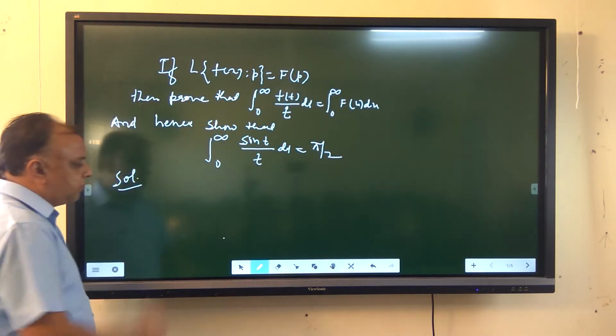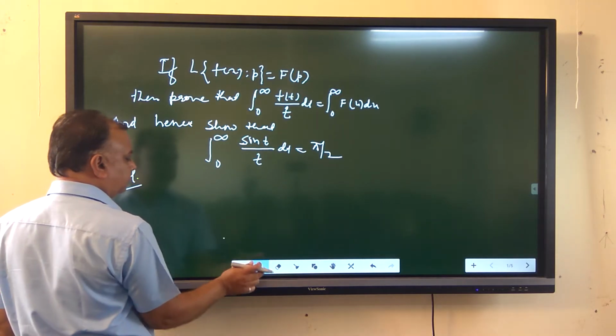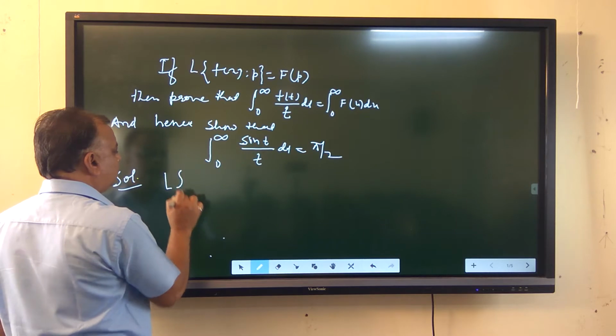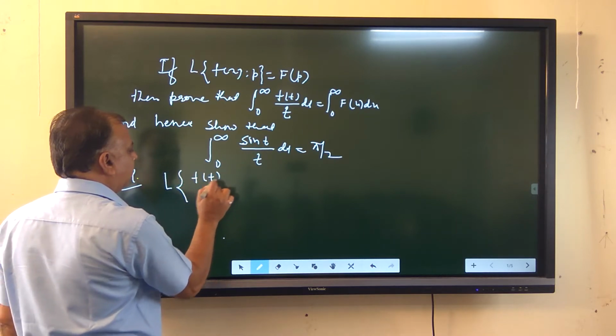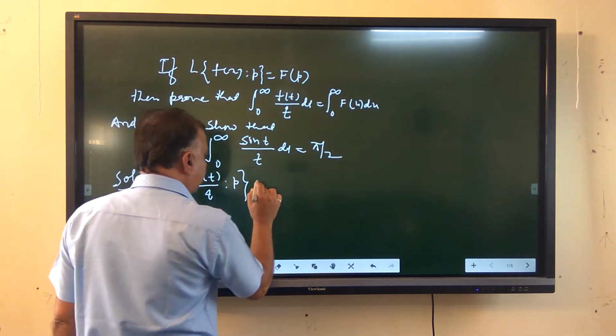So the solution of this problem is, we start with the Laplace transformation of f(t) upon t with respect to parameter p.